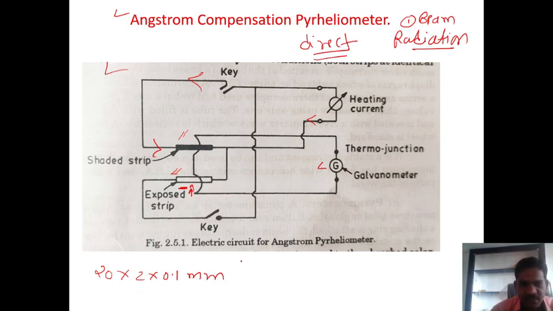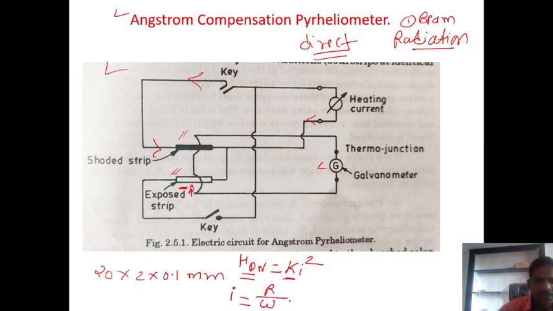We use this formula: HDN is equal to K I squared. HDN is the direct radiation incident on this plate, the sun rays. I is the heating current in amperes, the current supplied to this shaded strip. K is the dimension and instrument constant. This K we also determine by the formula R upon W into alpha.